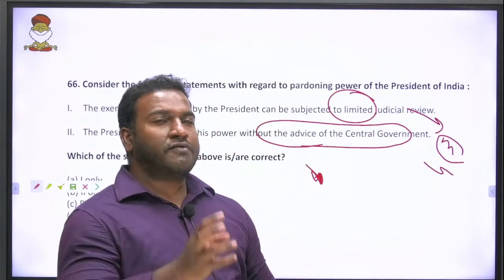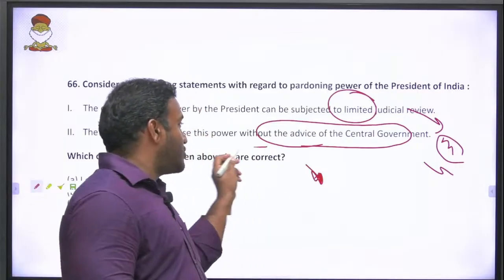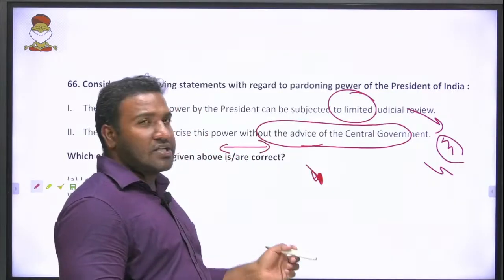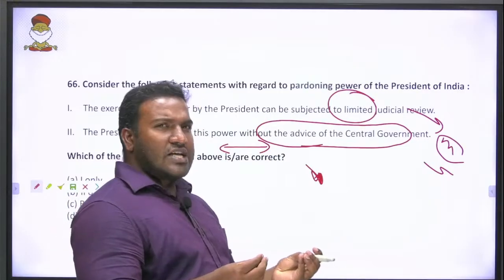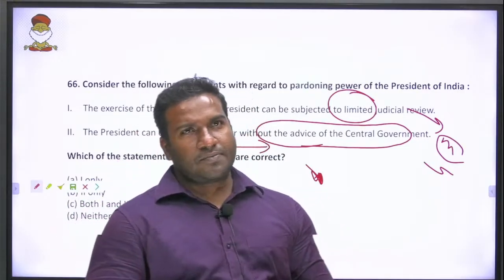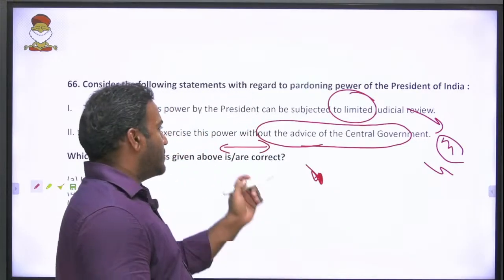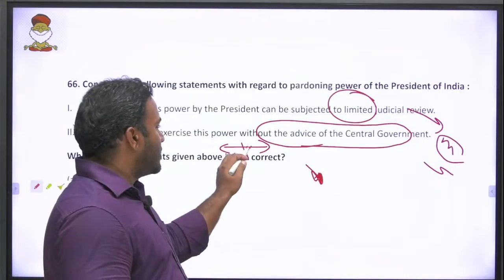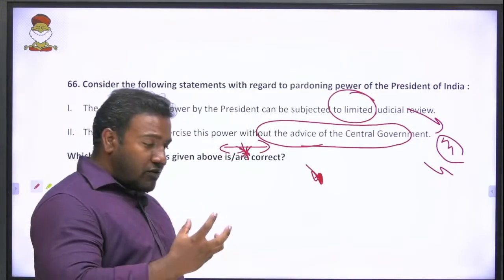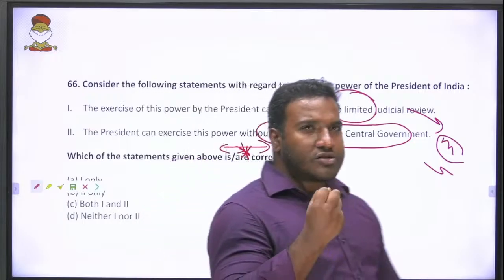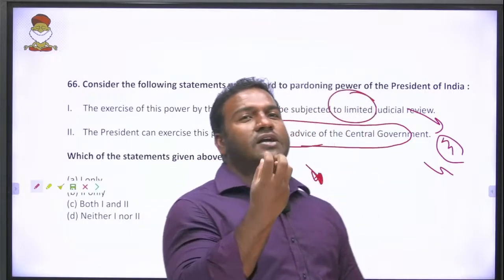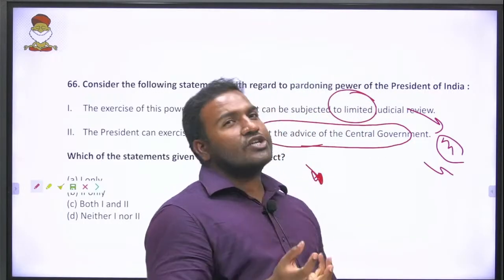So that means this pardoning power is not the discretionary power of the president, and if you see, the president has very few discretionary powers. And this pardoning power is not his discretionary power. So if you have any confusion regarding the clauses, link it with current affairs, link it with current issues.